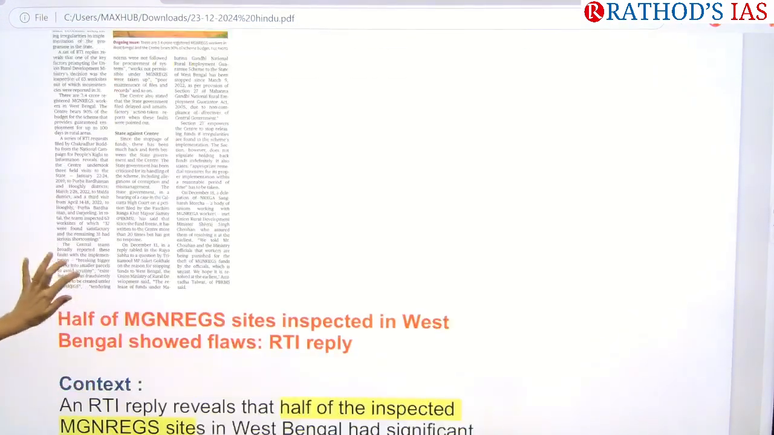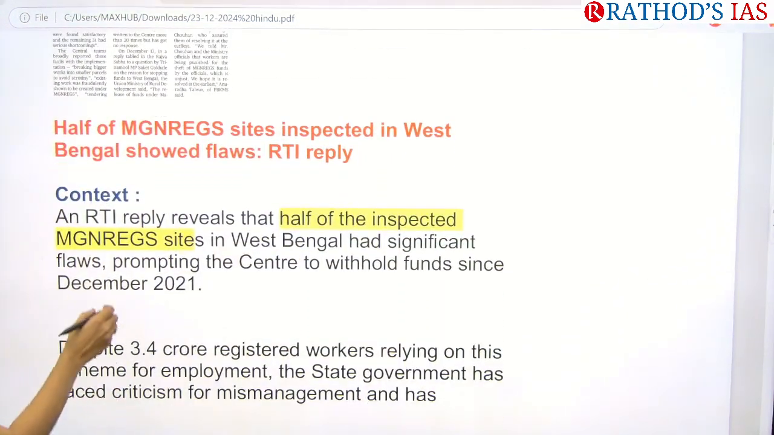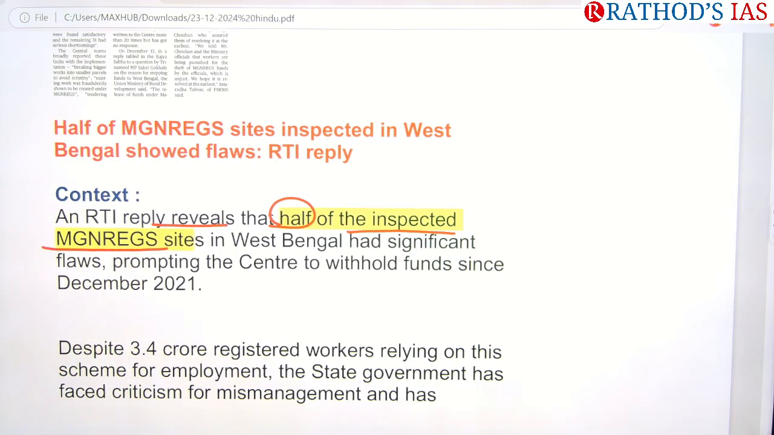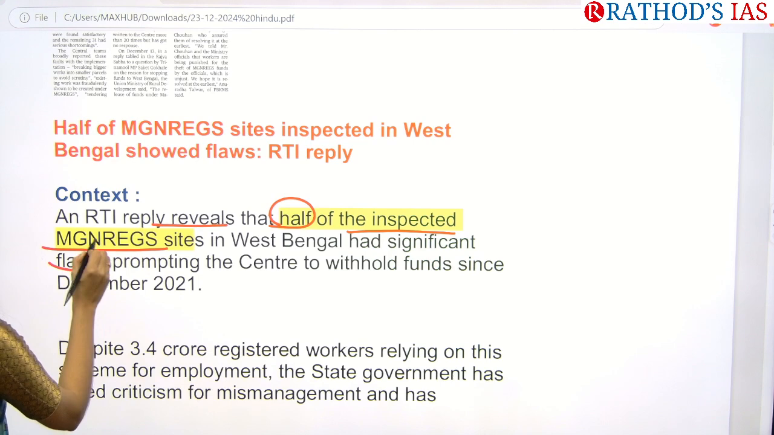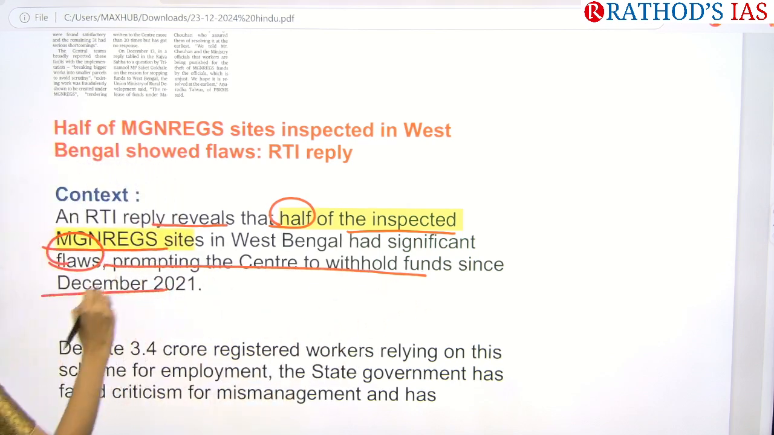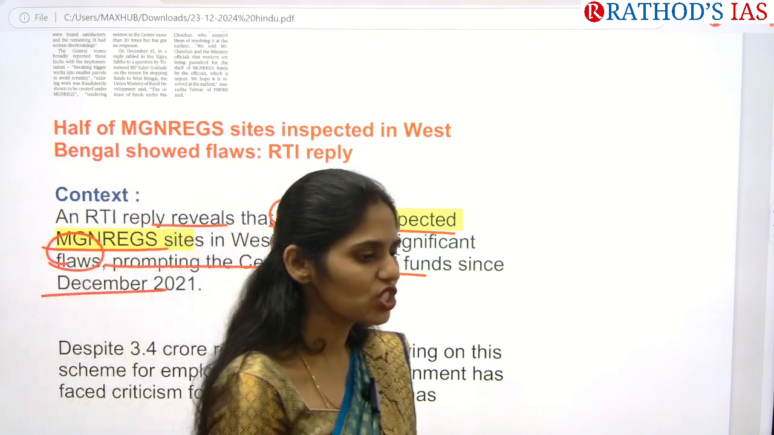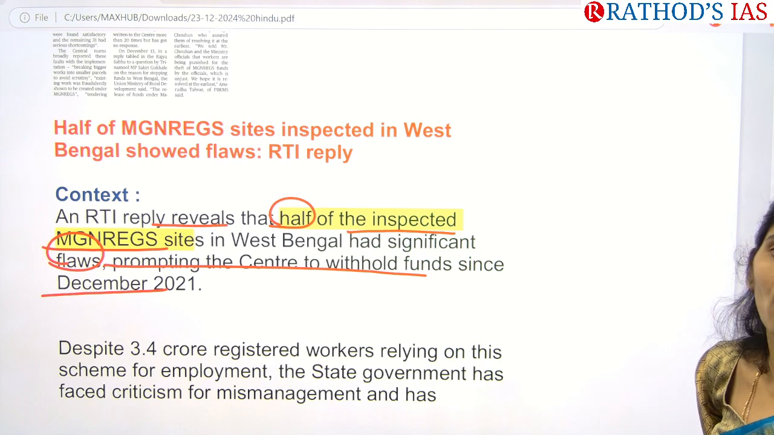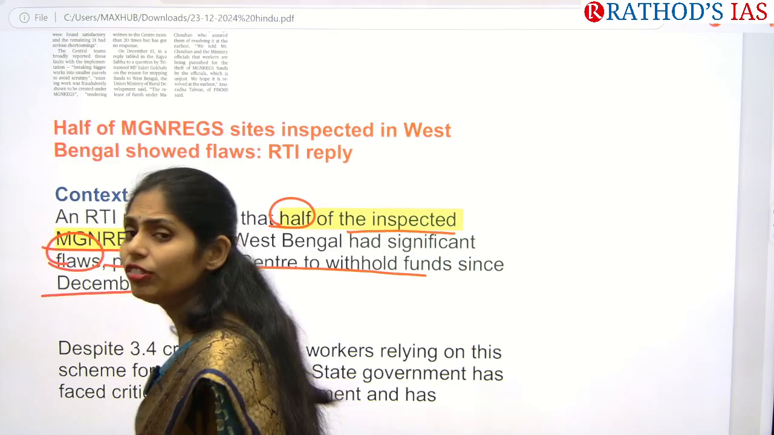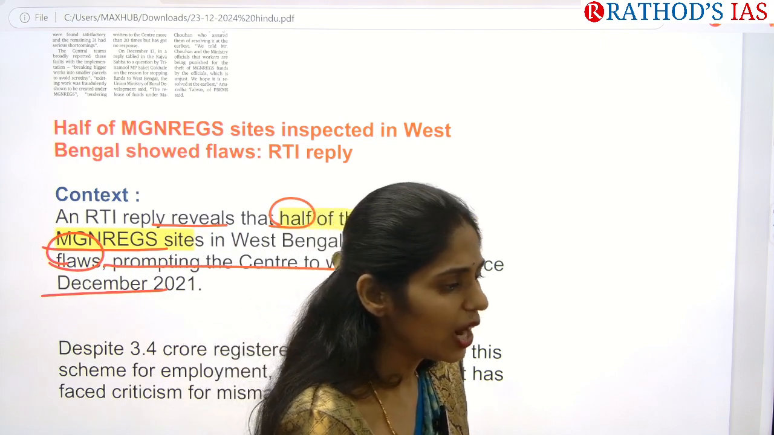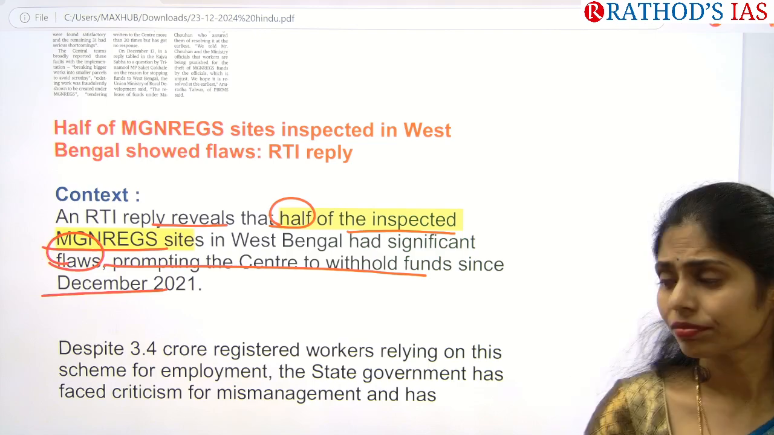Okay, now let us see what this article is saying clearly. An RTI reply reveals that half of the inspected MGNREGA sites in West Bengal had significant flaws. So they are prompting the Centre to withhold funds since December 2021. There are some allegations that the government is not releasing the funds. If the government is not releasing the funds, what happens? How can the state government provide the salaries for the people? If they're not getting salary, how will income sustainability happen for the people? If they're not getting income or salaries on time, then what happens?